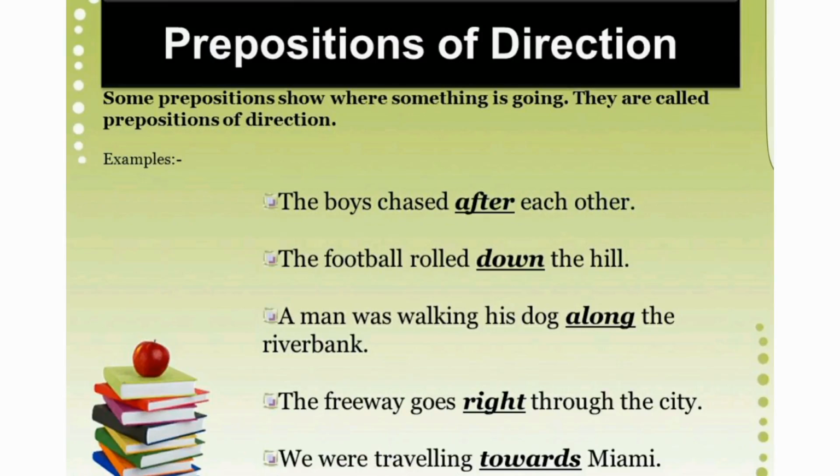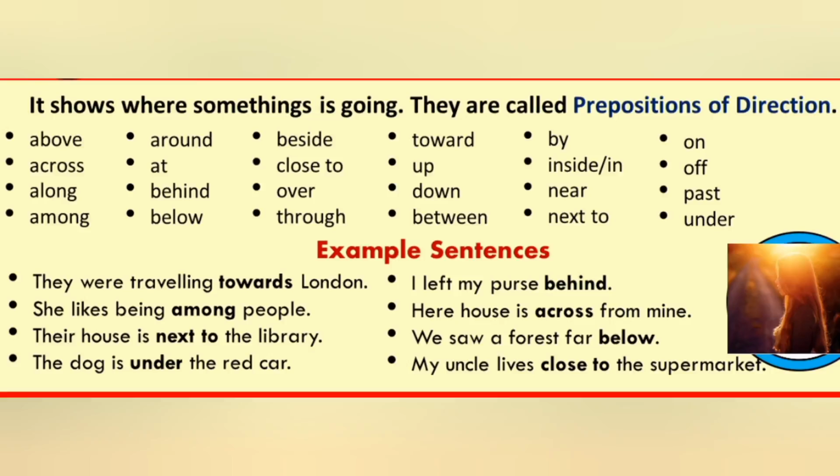Down is a preposition as it's showing where the ball is rolling. A man was walking his dog along the riverbank. Along is a preposition of direction as it is showing where the man was walking his dog. The freeway goes right through the city. We were traveling towards Miami. Let us now look at some additional examples of prepositions of direction.